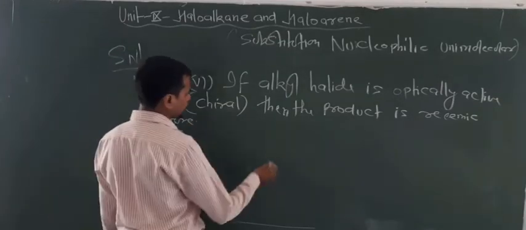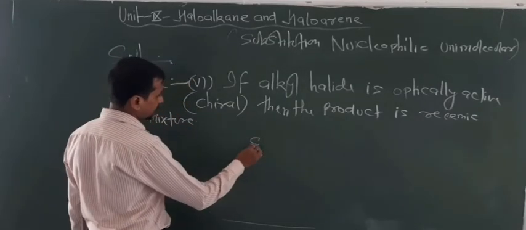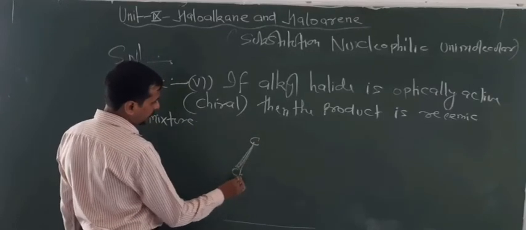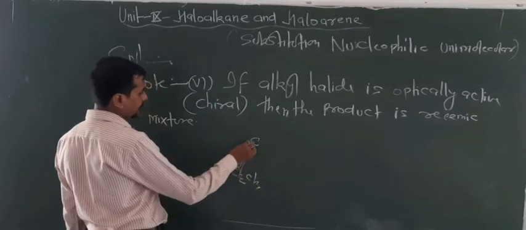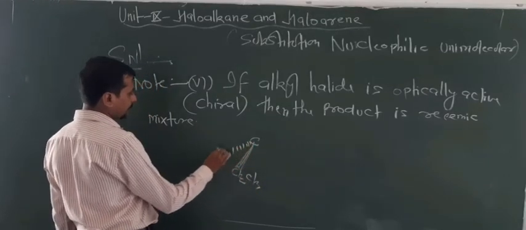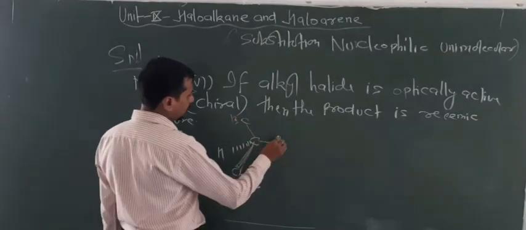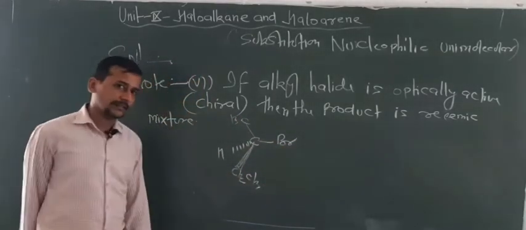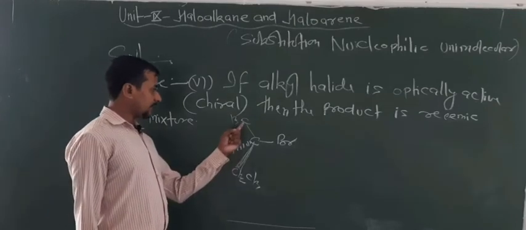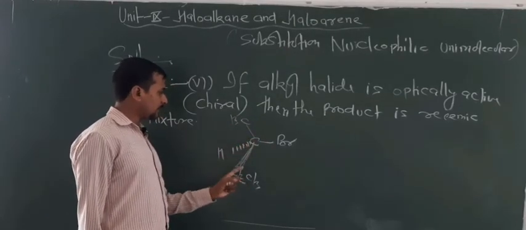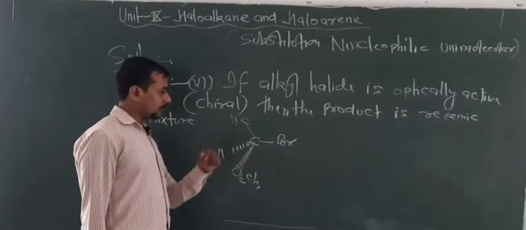Now look here, this is CH2CH3, this has 1 H and this has CH3, and here you can add Br. So this is basically 2-bromobutane, carbons 1 2 3 4, and carbon number 2 contains Br.